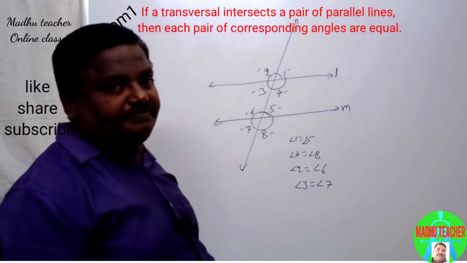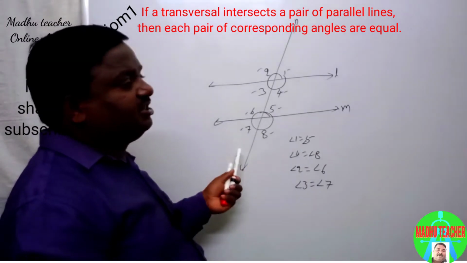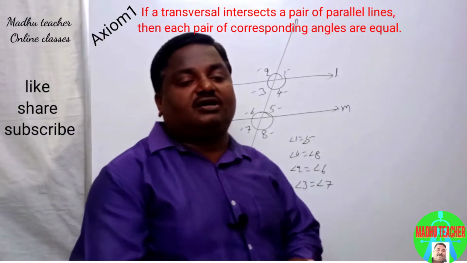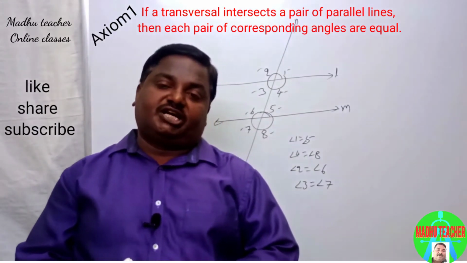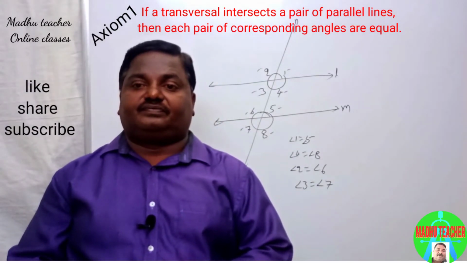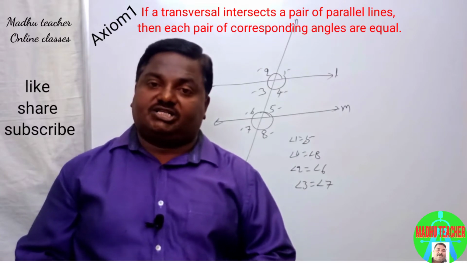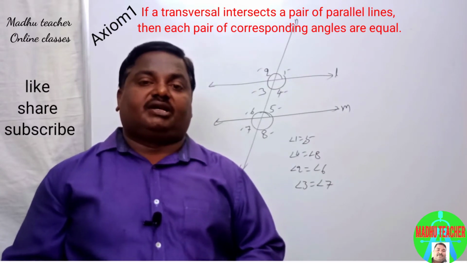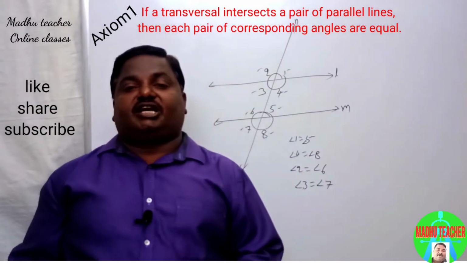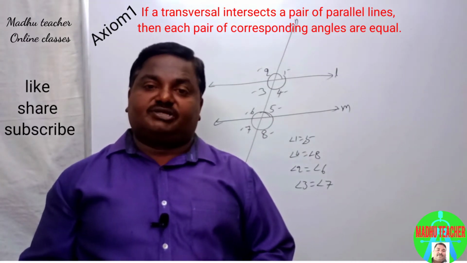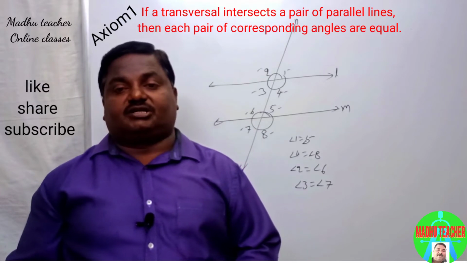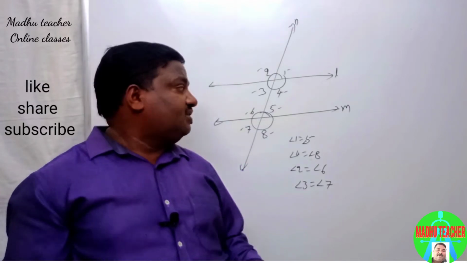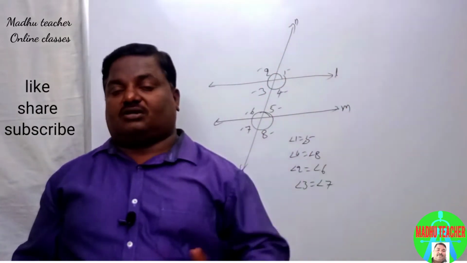This is an axiom. By using this axiom, we can prove the remaining, such as alternate interior angles are equal, alternate exterior angles are equal, and interior angles on the same side of transversal are supplementary, etc. By using this axiom, we can prove all this.